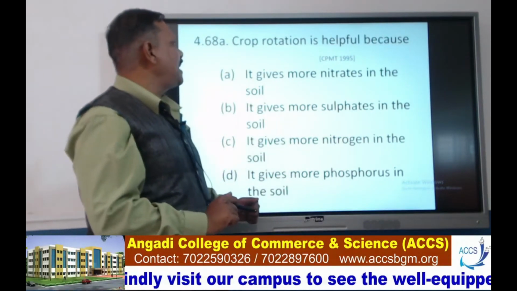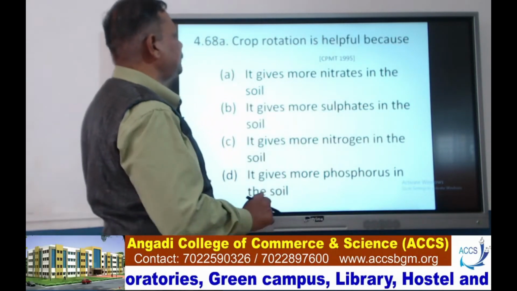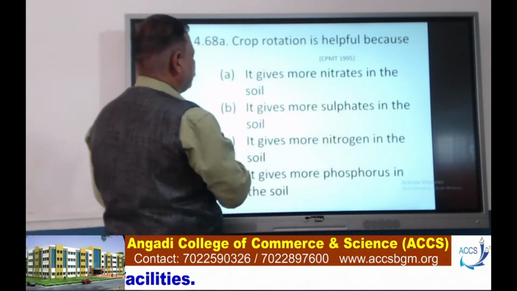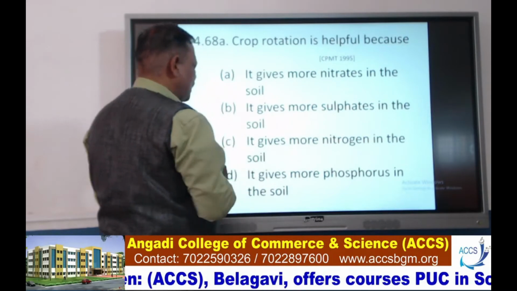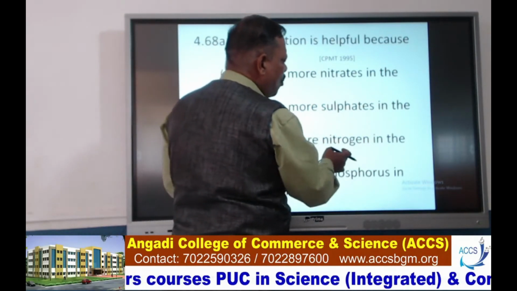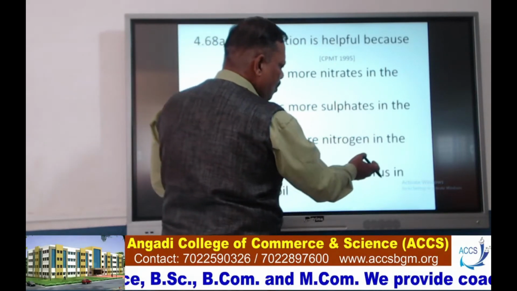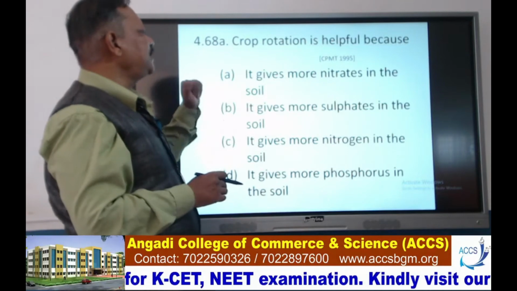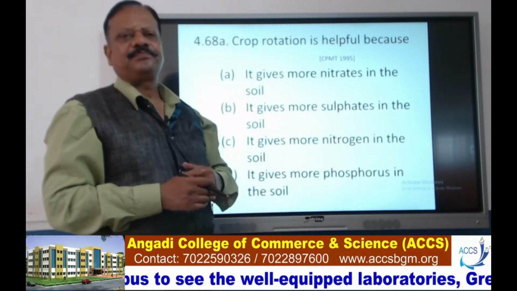So we'll go here. Crop rotation is helpful because, see the options: A, it gives more nitrates in the soil; B, it gives more sulfates in the soil; C, it gives more nitrogen in the soil; D, it gives more phosphorus in the soil. So here option A, it gives more nitrates in the soil.